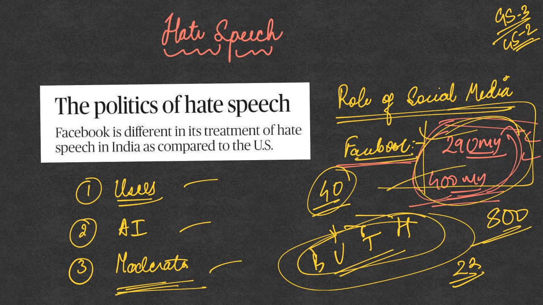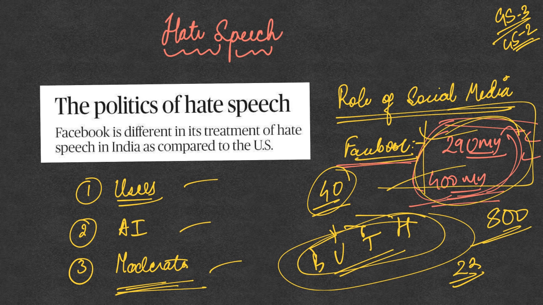That is why it is important to tackle it, otherwise it will give rise to various crimes. Recently you saw what happened in Bangalore, the communal violence, which was based on a tweet itself, and similarly the riots that happened in Delhi. These are different forms of crimes that hateful content can lead to.